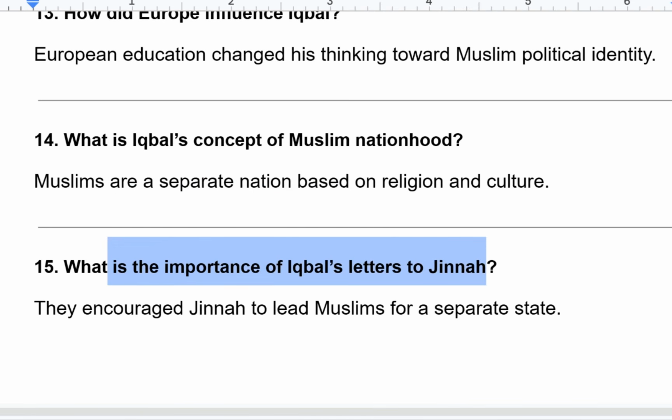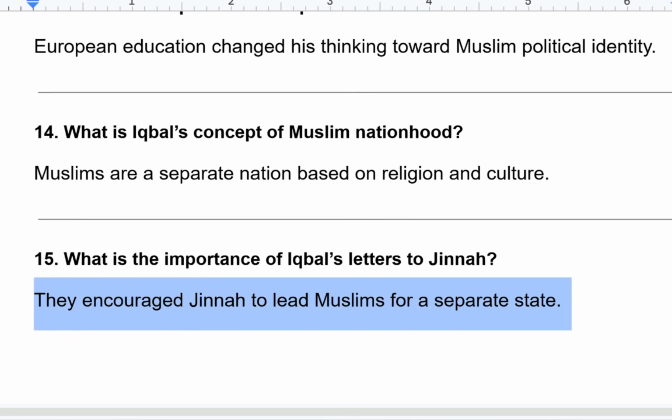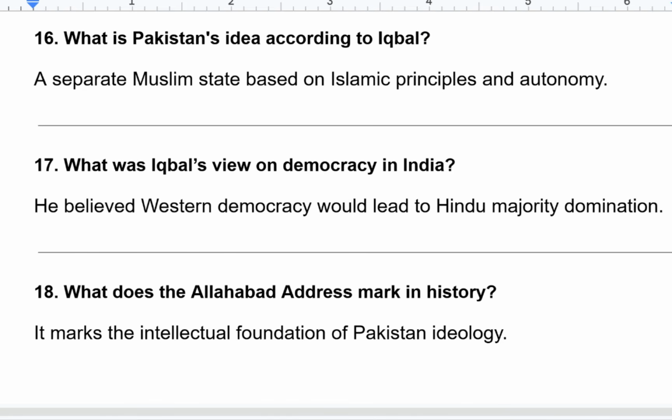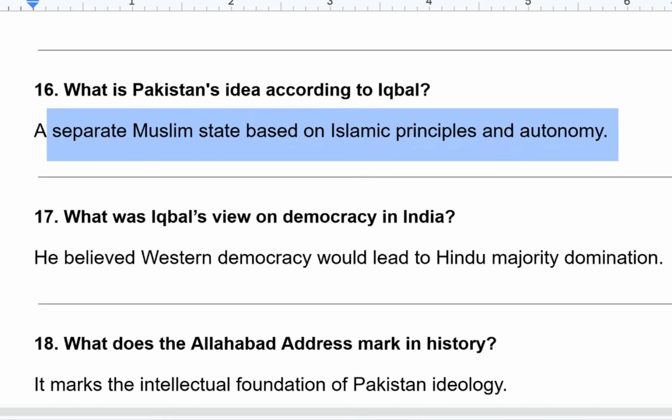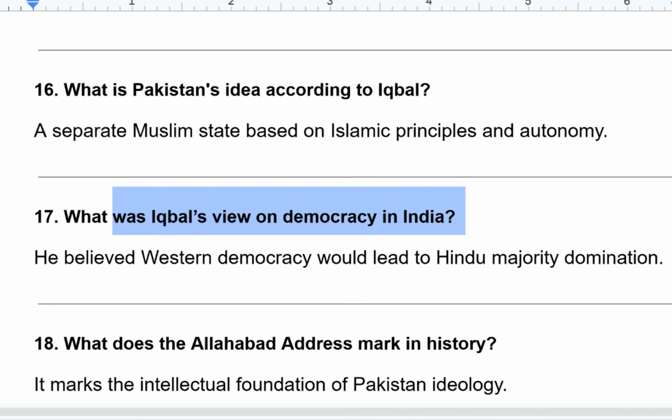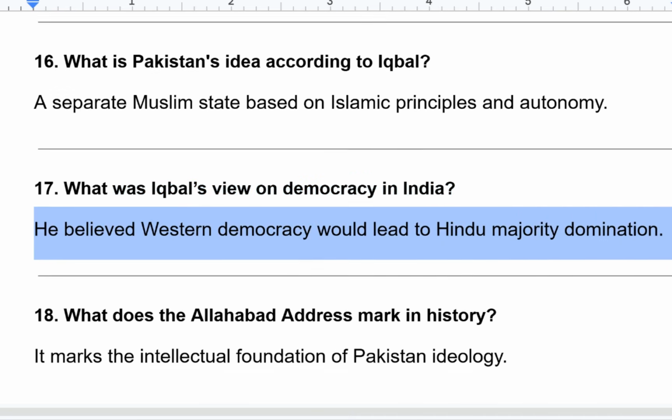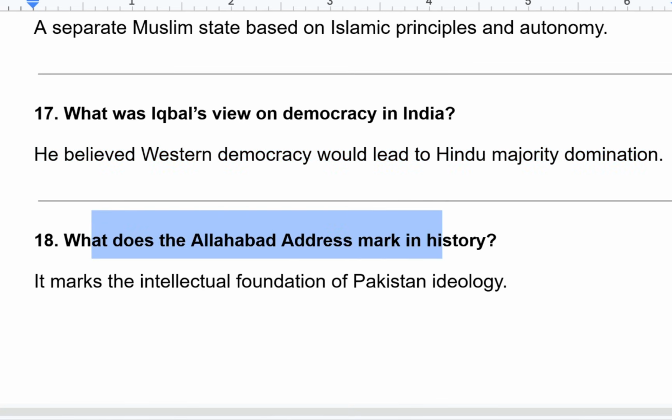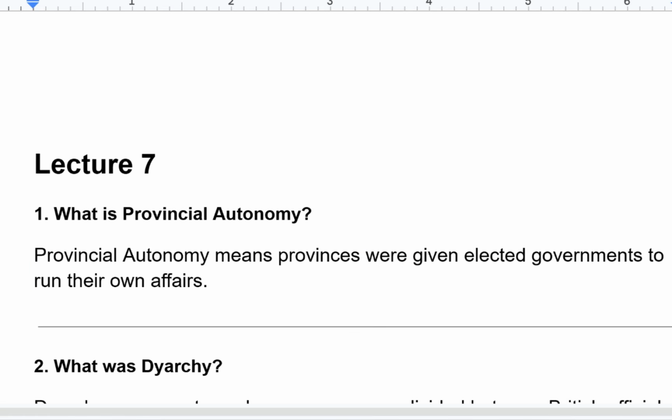What is the importance of Iqbal's letters to Jinnah? They encouraged Jinnah to lead Muslims for a separate state. What is Pakistan's idea according to Iqbal? A separate Muslim state based on Islamic principles and autonomy. What was Iqbal's view on democracy in India? He believed Western democracy would lead to Hindu majority domination. What does the Allahabad address mark in history? It marks the intellectual foundation of Pakistan ideology.